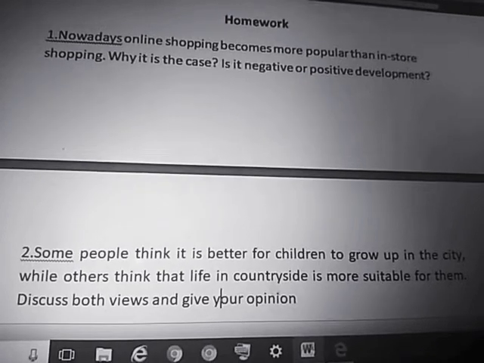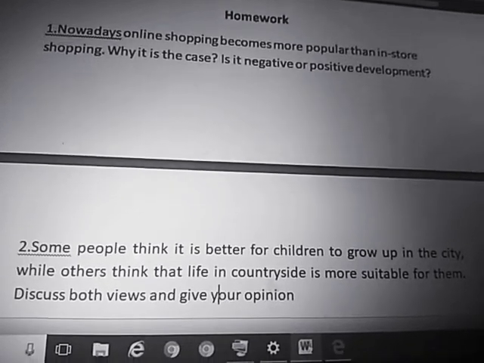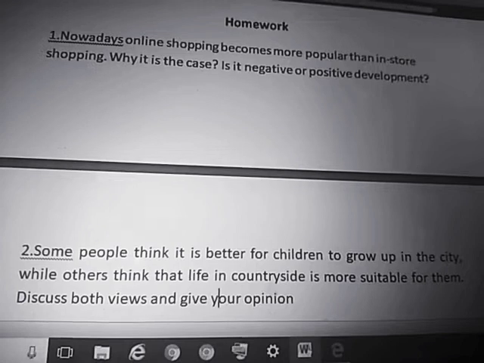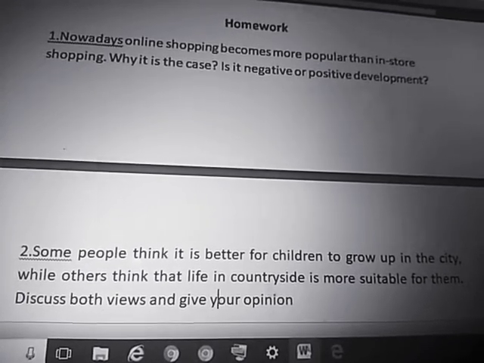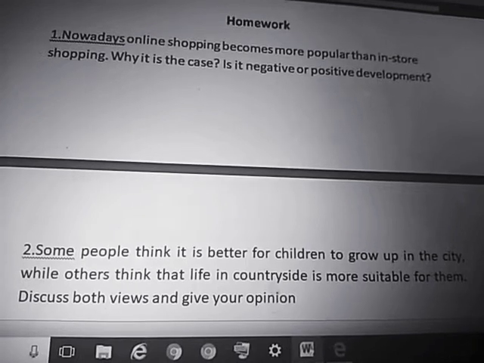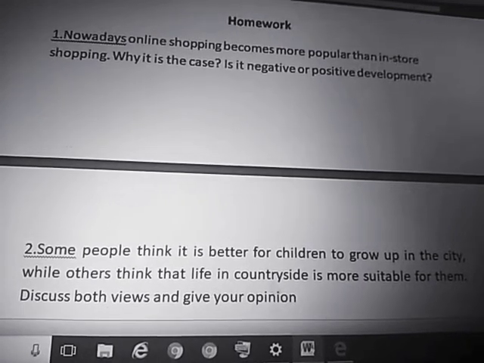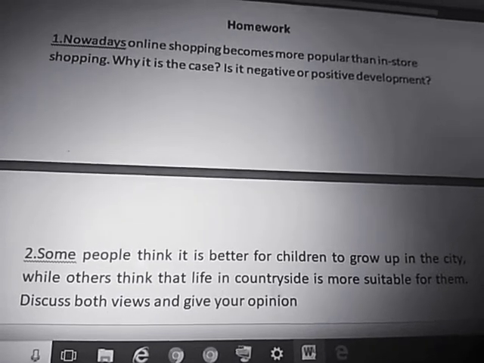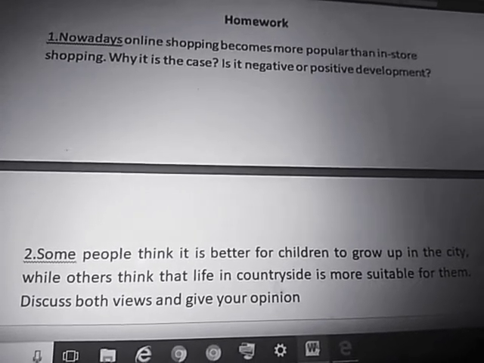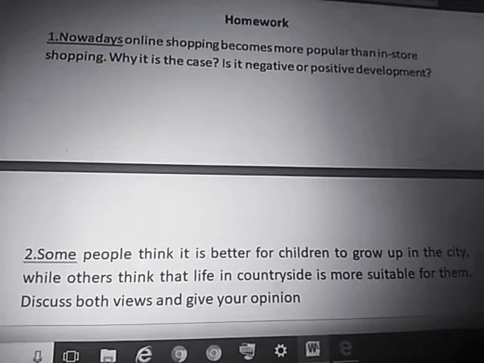And the second one is: some people think that it is better for children to grow up in the city, while others think that life in the countryside is more suitable for them. Discuss both views and give your opinion. It is the both views essay that we covered yesterday. So you can take help of both videos, then try to write the introduction and let me know about it.